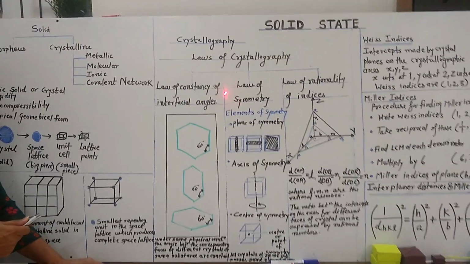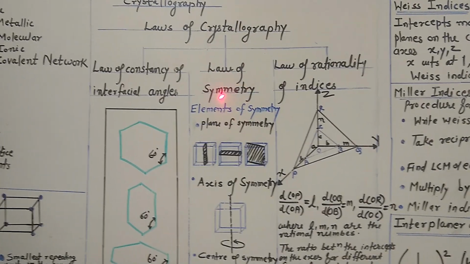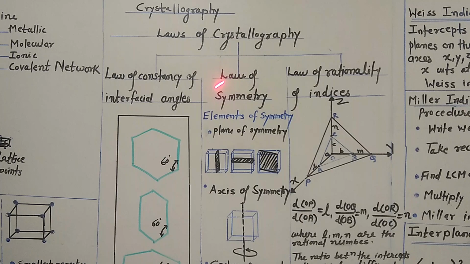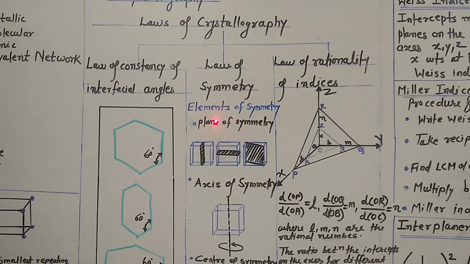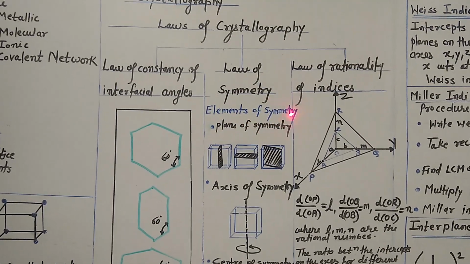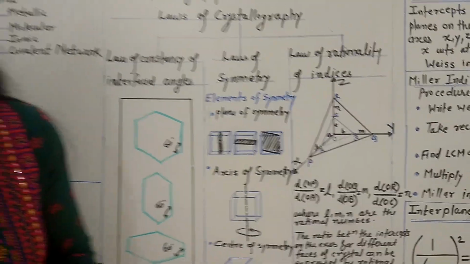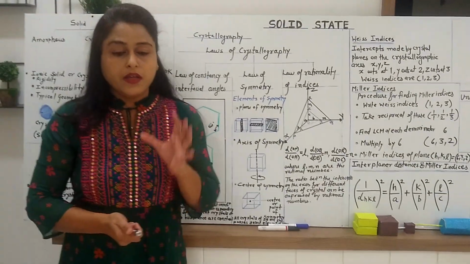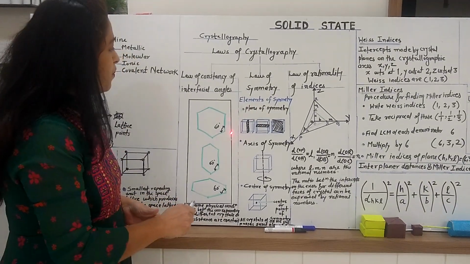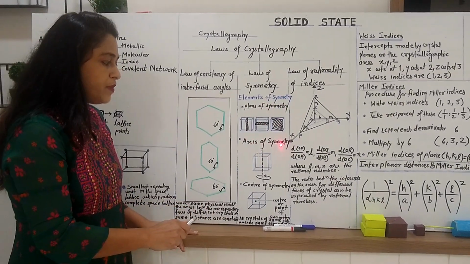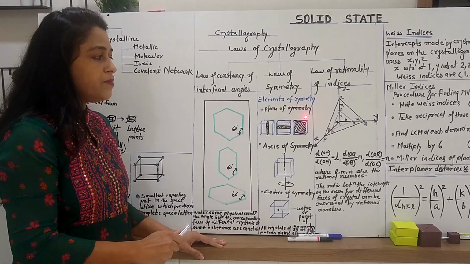Now the second law is law of symmetry. But instead of directly considering the statement of law of symmetry, I want to discuss here some concept which is known as elements of symmetry. While discussing elements of symmetry, there are mainly three elements of symmetry: plane of symmetry, axis of symmetry and center of symmetry. So what is plane of symmetry?